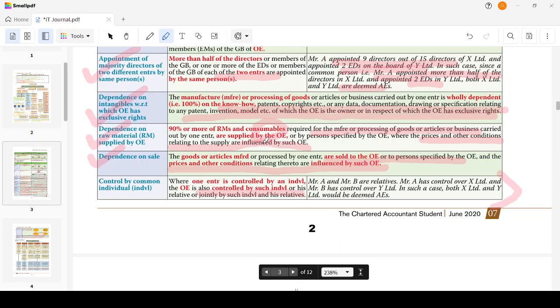The goods or articles manufactured or processed by one enterprise are sold to the other enterprise or to persons specified by the other enterprise, and the prices and other conditions relating thereto are influenced by such other enterprise. Then, controlled by a common individual, where one enterprise is controlled by an individual, the other enterprise is also controlled by the individual or his relative or jointly by such individual and his relatives.